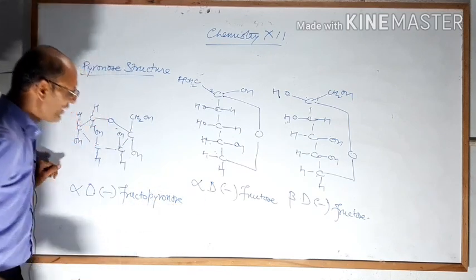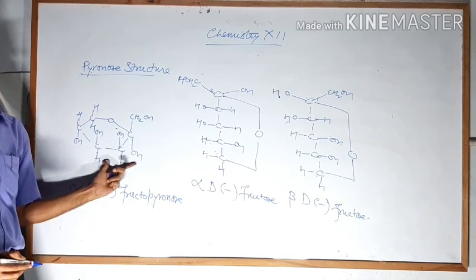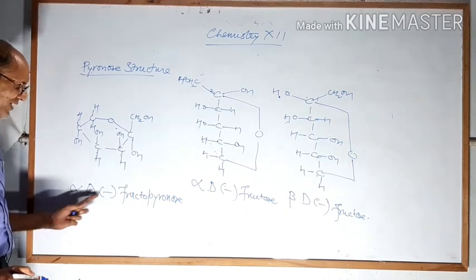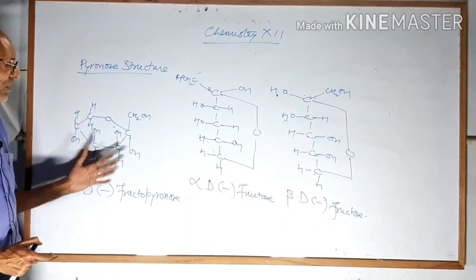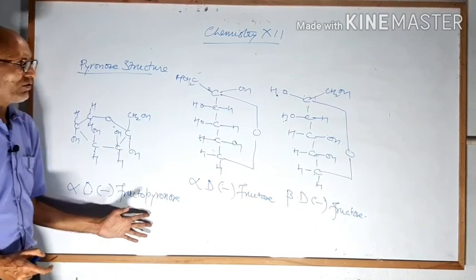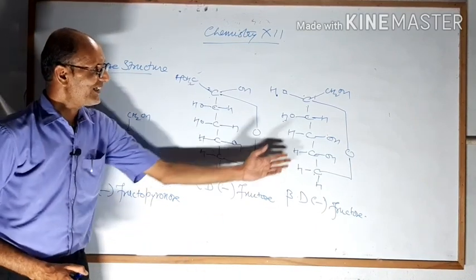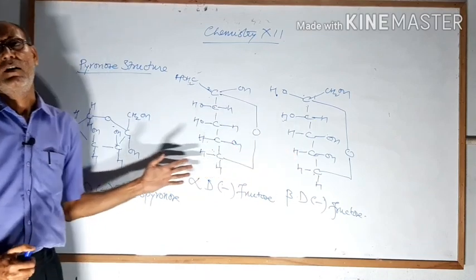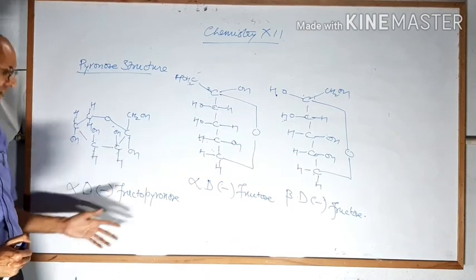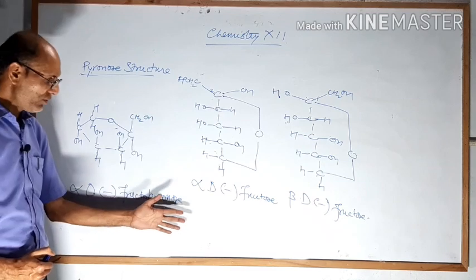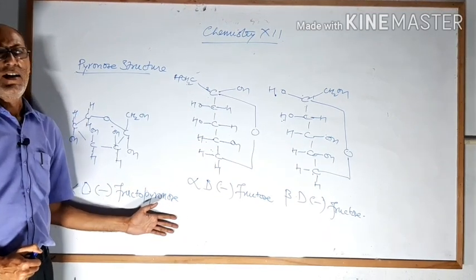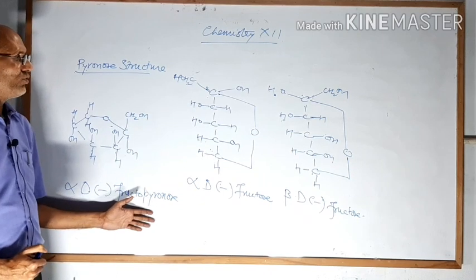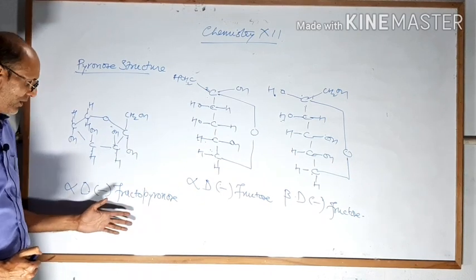Fructopyranose, or you can say Haworth projection formula alpha D minus fructose. Similarly, we can draw the beta D minus fructopyranose. This is your question: draw the beta D minus fructopyranose structure. You have to do this question and submit it on my WhatsApp number. Okay?